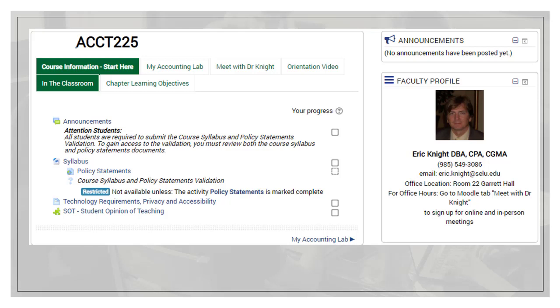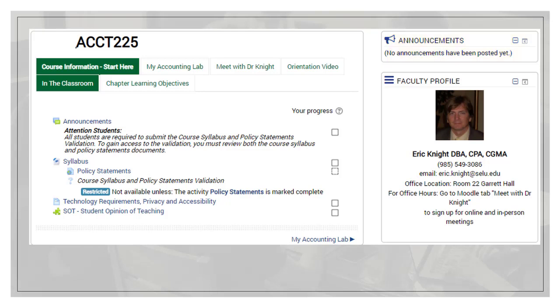So first thing I want to point out, when you look in Moodle, you'll find that there's announcements. Now there's no announcements posted yet, but you will have announcements, and these announcements are very important. You must watch all the announcements. You are held accountable for the information in the announcements, right? So you must watch them. Also have your email available, and check your email regularly. The announcement should generate an email telling you that you have a new announcement, if it works the way it's supposed to. However, either way, you're still responsible for the announcements. They're very important. If I put announcements up there, you need to know it.